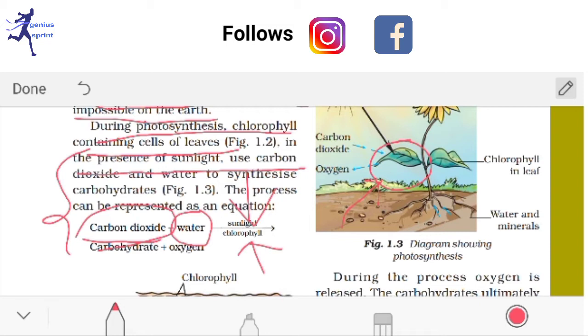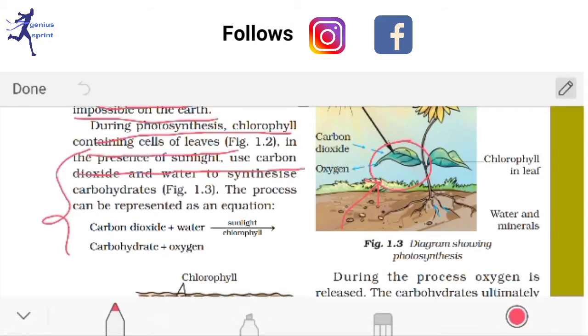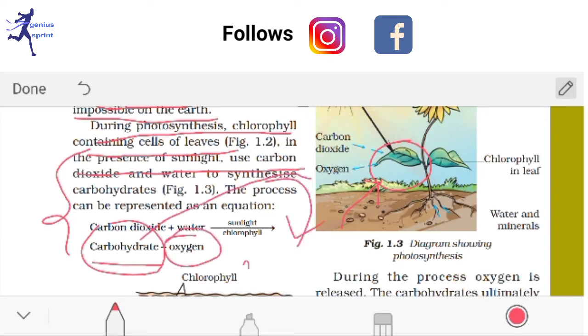So after photosynthesis, what do they produce? After photosynthesis they produce carbohydrate and oxygen. The chemical formula of carbohydrate is C6H12O6.